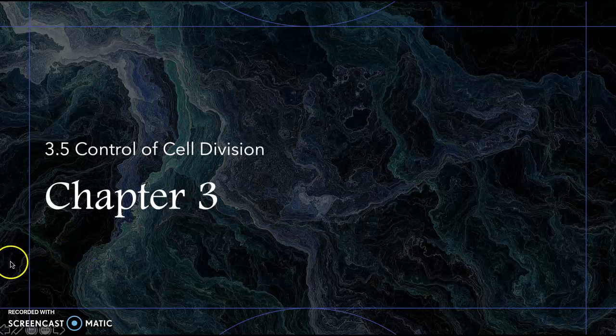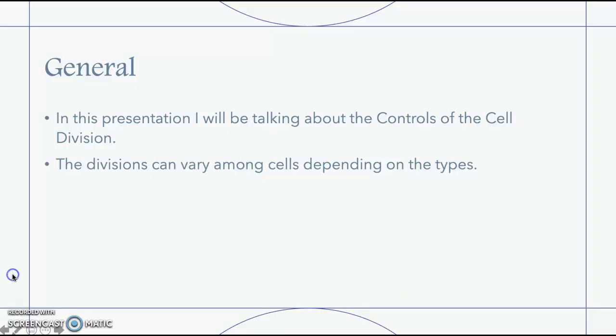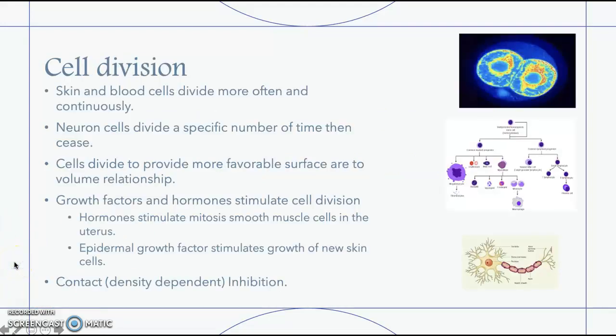In this presentation, I'll be discussing Chapter 3.5, Control of Cell Division. I'll be talking about the controls of cell division and how they vary amongst different types of cells. They're very different depending on the type.